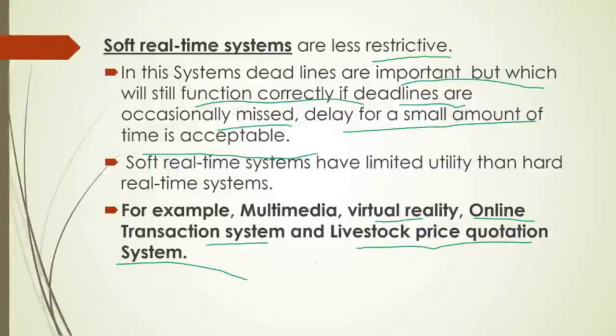In an online transaction system, processing will happen, but it can accept delays. Take live stock price quotations, as in stock software: prices change, going up and down. Somewhat delays are accepted, but time is very important. It has to perform the task on time.